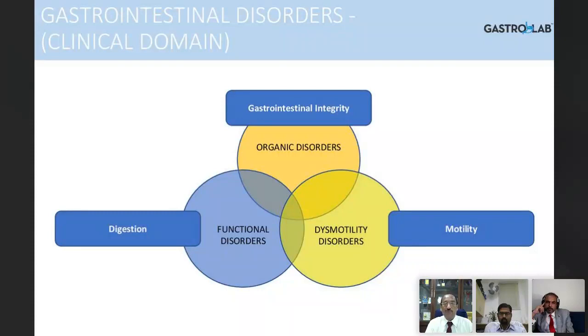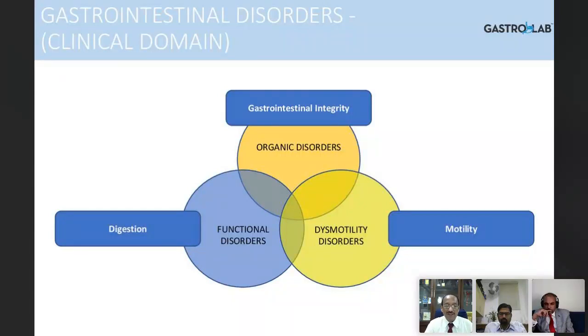And then superimposed on this group is dysmotility disorder, where motility of the GI tract is affected. Even though clinically you call them 3 different entities, they are not watertight compartments. They always overlap with each other. So please remember, one patient may have an organic disorder along with dysmotility and a functional disorder.